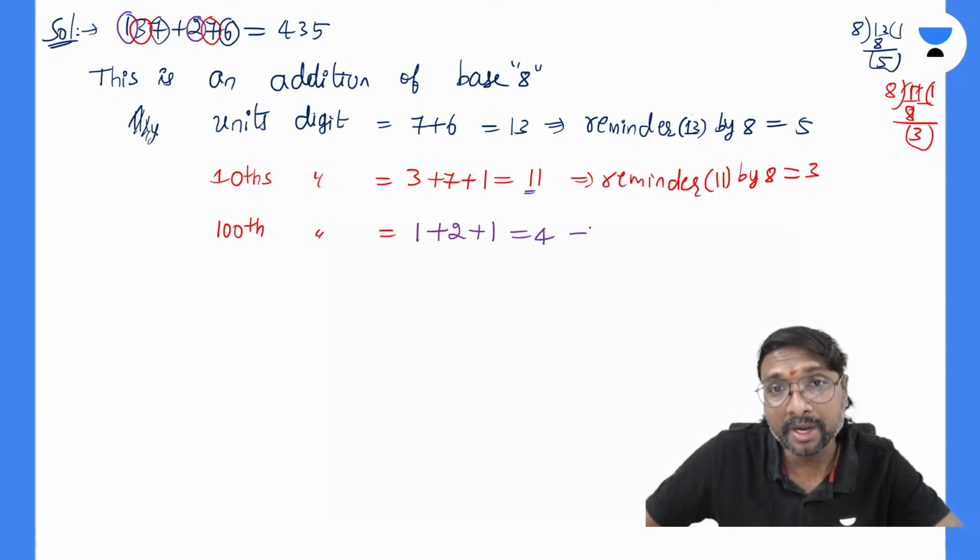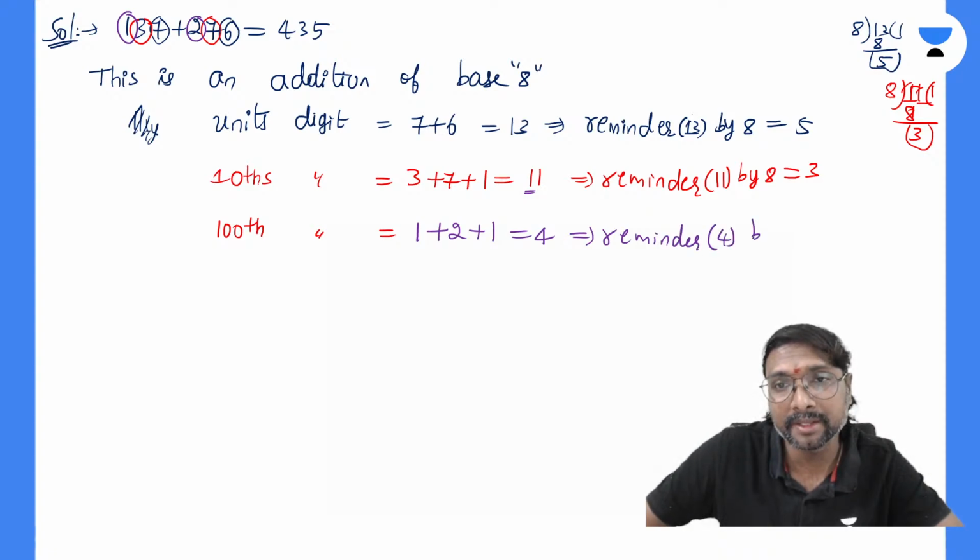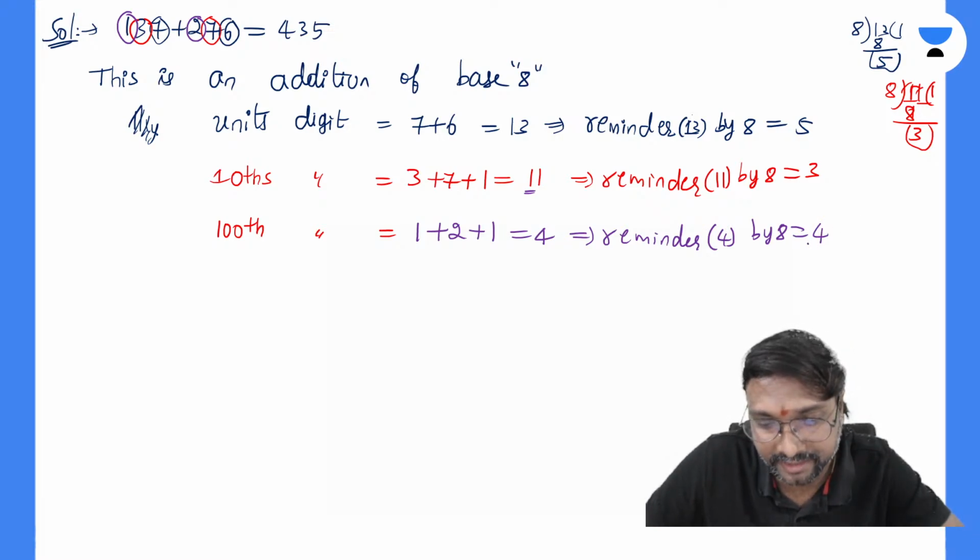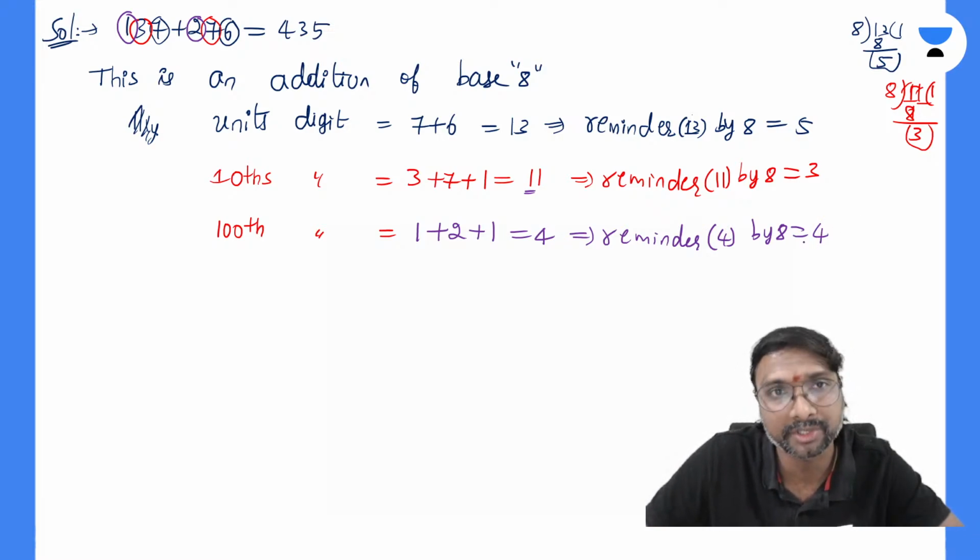Now tell me, what is the remainder of 4 by 8? It is 4 only, since 8 zeros are 0. It is 4.